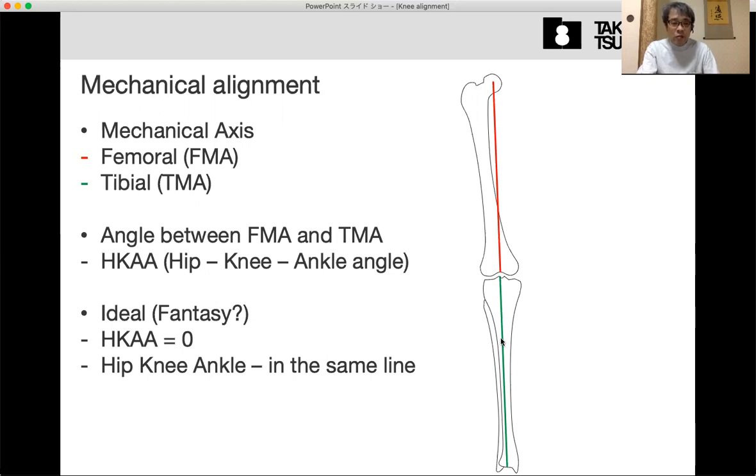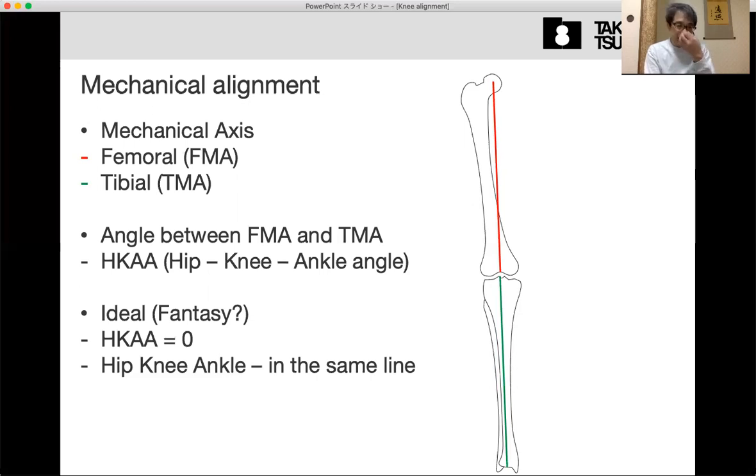The most important angle is the angle between the femoral mechanical axis and the tibial mechanical axis. We call it HKAA, hip-knee-ankle angle. Ideally, many surgeons believe that after TKA it should be 0 degrees. In other words, the hip center, knee center and ankle center are in the same line.